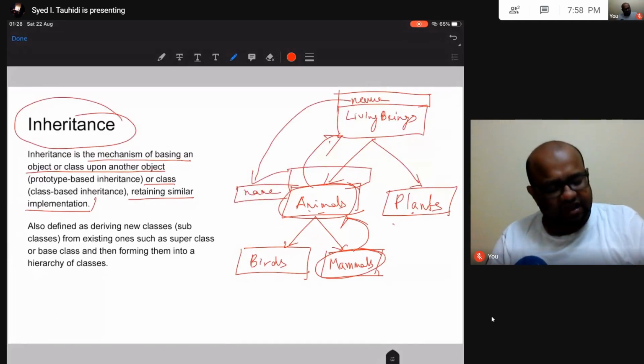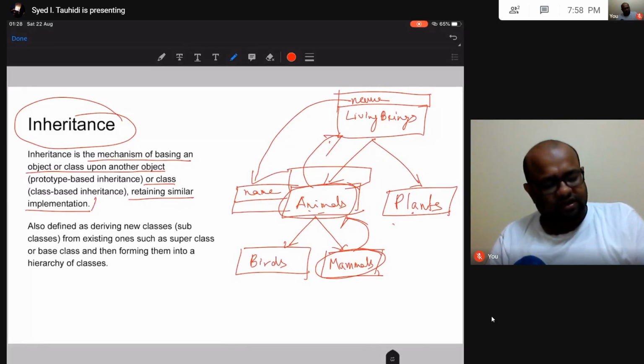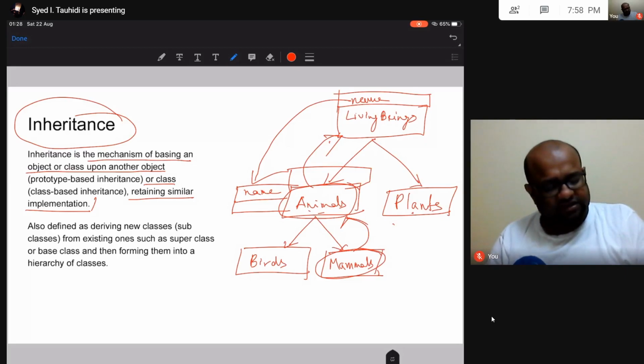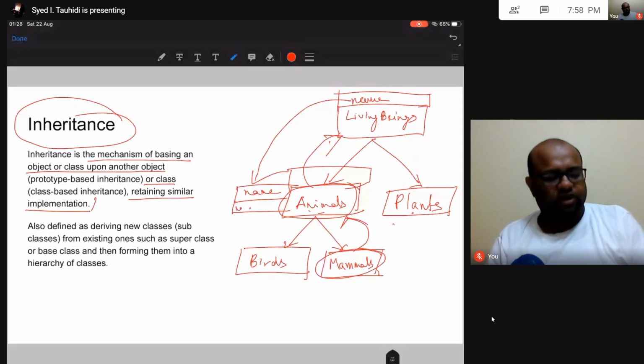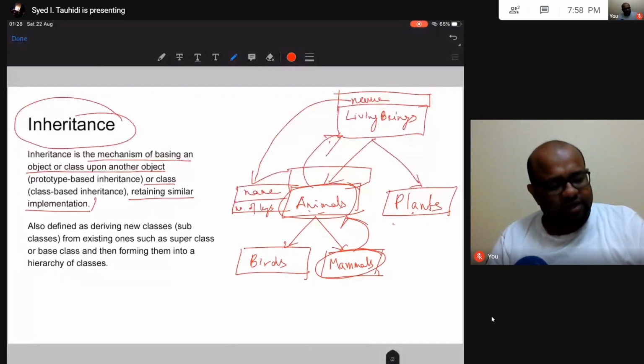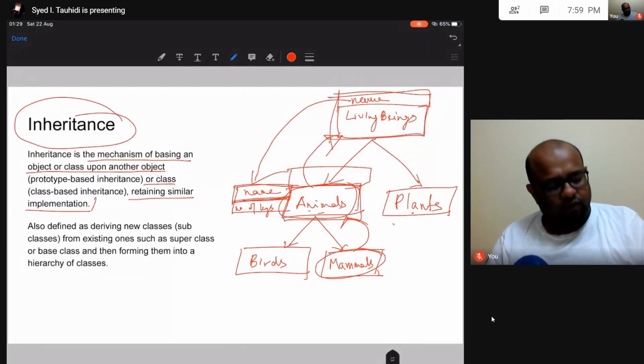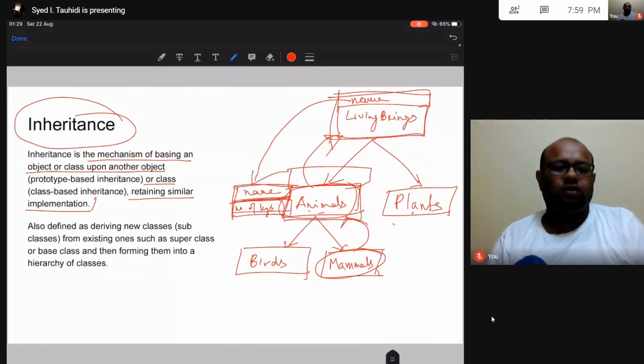Now let us say in animals I have one more parameter, number of legs, one more data. Now this animal has two data. One is the name that it inherited from this parent class, and one is the number of legs that it defined on its own. So now I have two variables in animals.